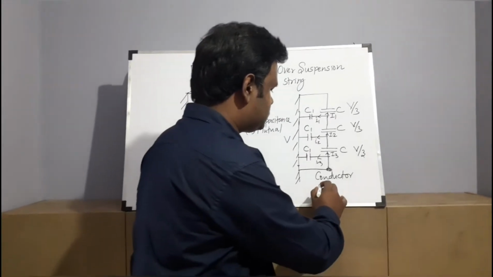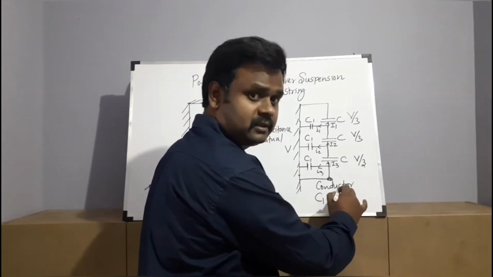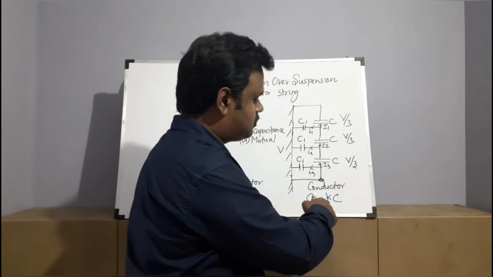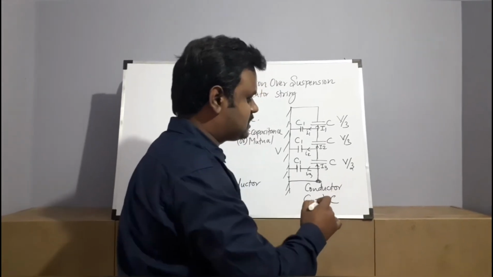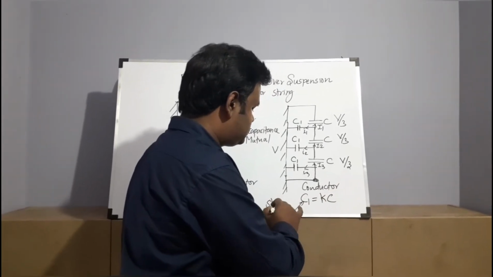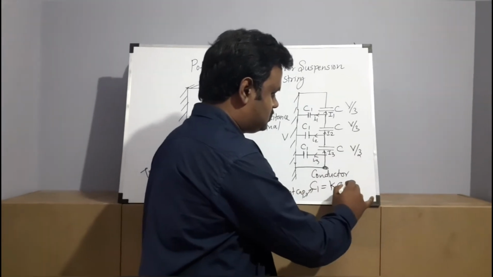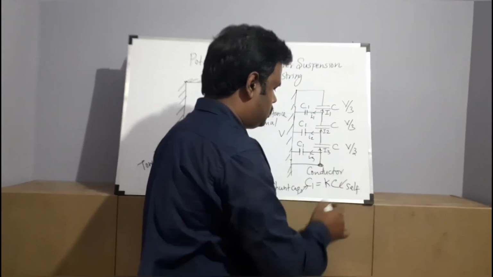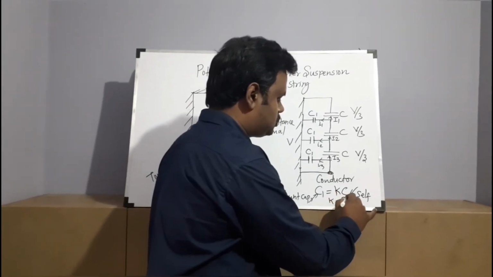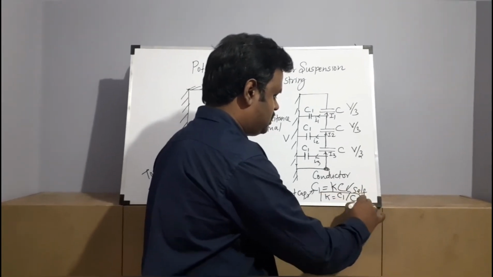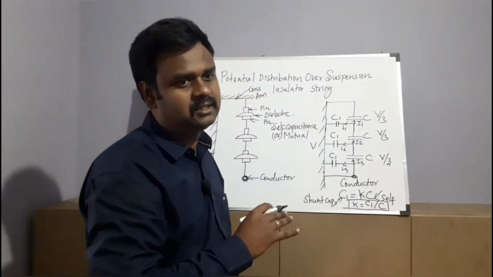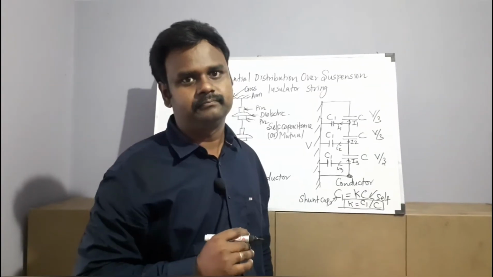C1 is represented in terms of Kc. C1 is nothing but your shunt capacitance, and C is the self capacitance. So K is equal to C1 by C. This is the major factor determining the potential distribution across the string.